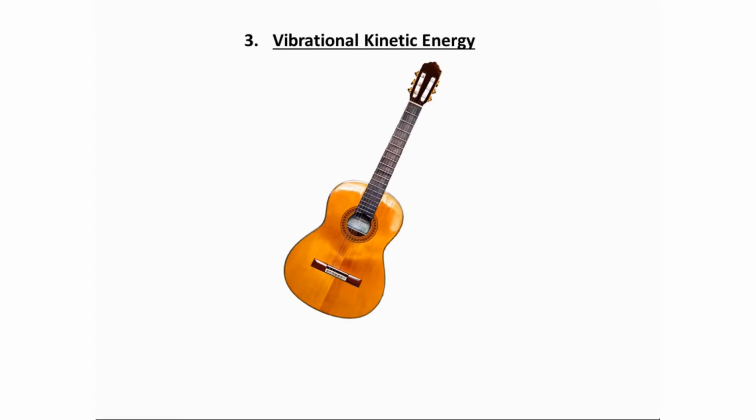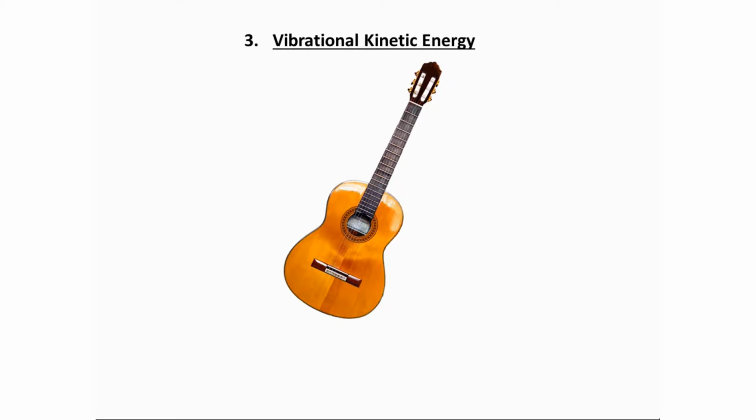Now here you can see the blades of the helicopter possess rotational kinetic energy, whereas the helicopter possesses translational kinetic energy since it is moving in a straight line. Thus, at a time, a body can possess one or more than one form of kinetic energy. A third form of kinetic energy is vibrational kinetic energy.